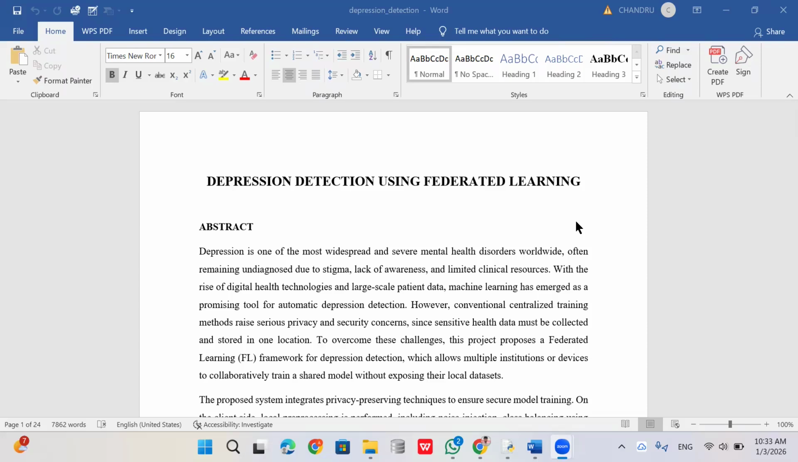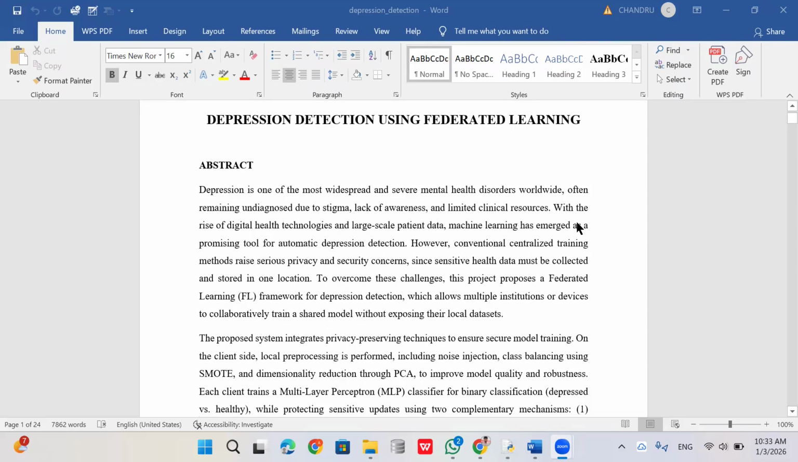Hello everyone. Today we'll discuss depression detection using federated learning. In this, if you upload any audio, then by using federated learning, it detects whether the speaker is healthy or depressed. Out of machine learning, we are going with this new technology, federated learning.